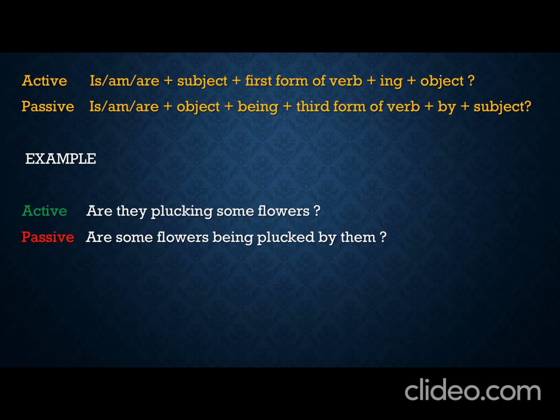Now interrogative. In interrogative also the helping verb plays an important role. So the active voice is is/am/are, subject plus first form of verb plus ing plus object. This is the active voice structure. Like, are they plucking some flowers?